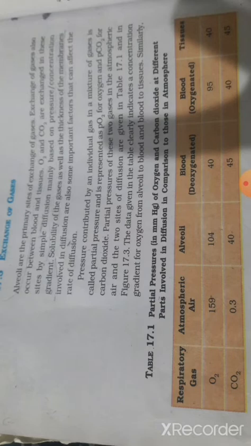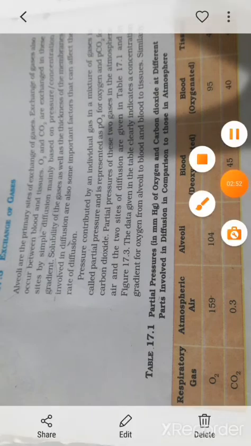Now the partial pressure at the different sites: the partial pressure of oxygen in the atmosphere is 159, in the alveoli it is 104, in the deoxygenated blood 40, in the oxygenated blood 95, and in the tissues it is 40. For CO2, the atmospheric partial pressure is 0.3, in the alveoli it is 40, in the deoxygenated blood 45, in the oxygenated blood 40, and in the tissues it is 45.